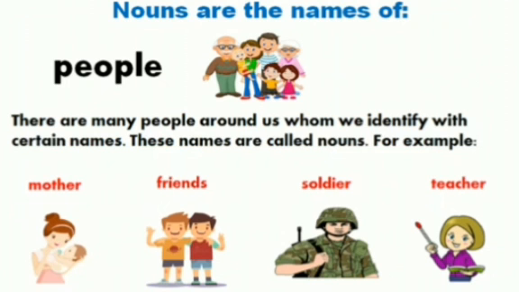Nouns are the names of people. There are many people around us whom we identify with certain names. These names are called nouns. For example, mother, friends, soldier, and teacher. Students, as you all know, every person in this world is called with a name. Either it's a boy or a girl, a doctor or an engineer, they are all given certain names. Boys are named Ali, Ahmad, Saad, Salim, and girls also have different names. So, all the names that we use to address people are nouns because these are naming words, okay?